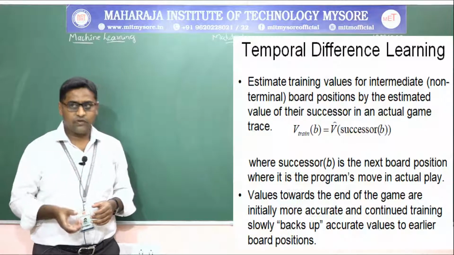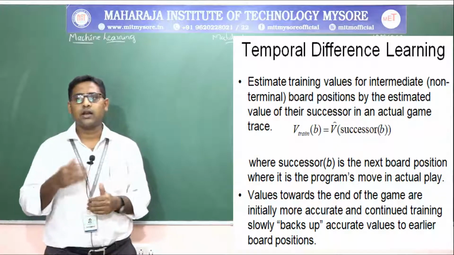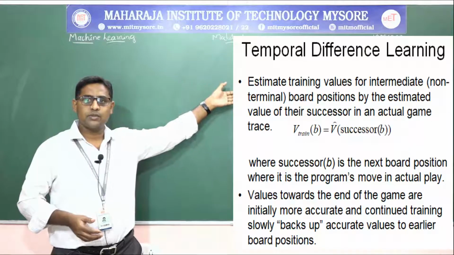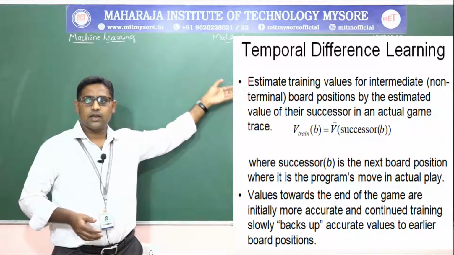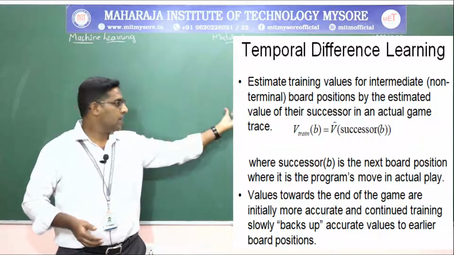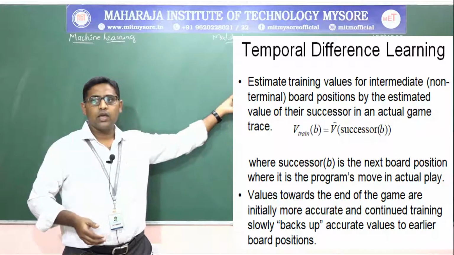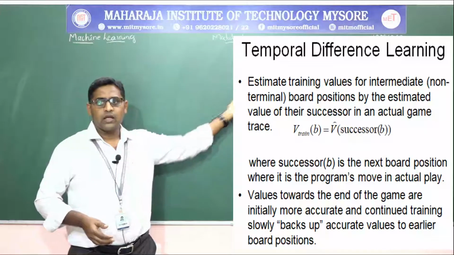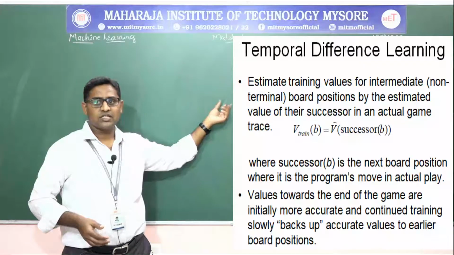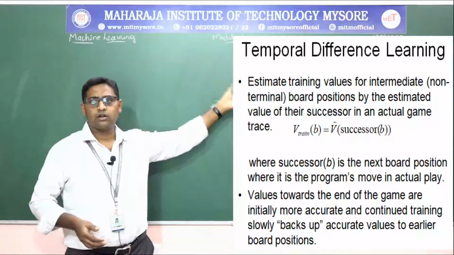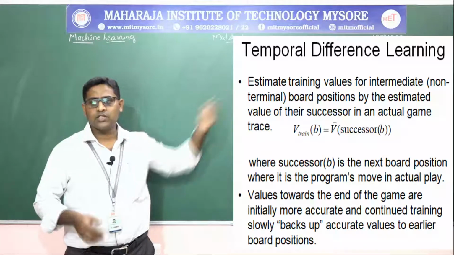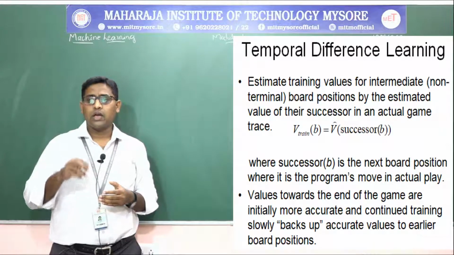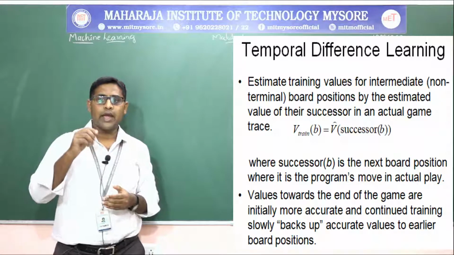Now temporal difference learning is estimating the training values for intermediate or non-terminal board positions by the estimated value of their successor in an actual trace. That is, V of training set B will be V of the successor of B, where successor of B is the next board position where the program's move will be in the actual play.